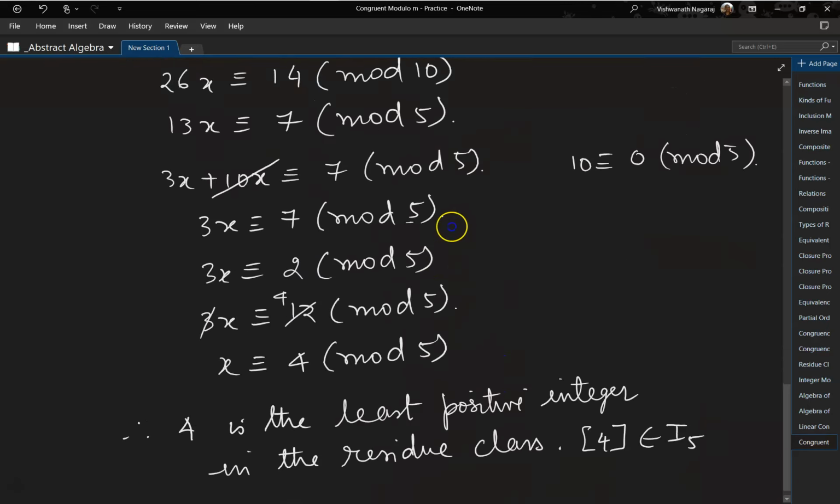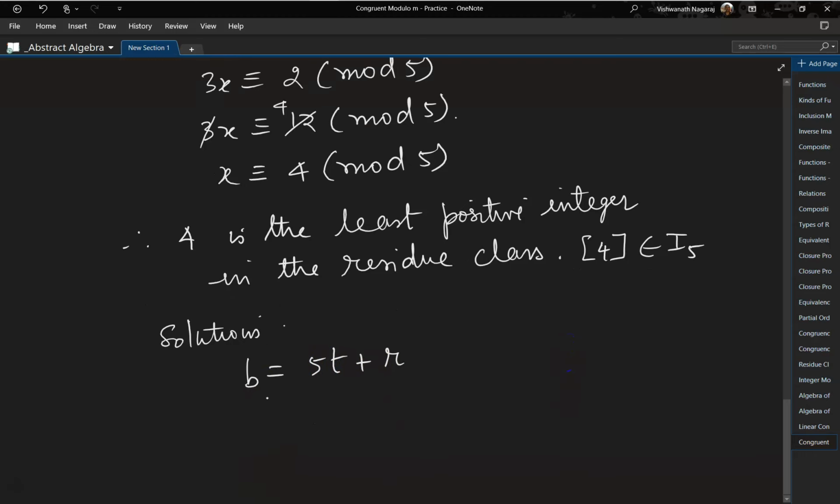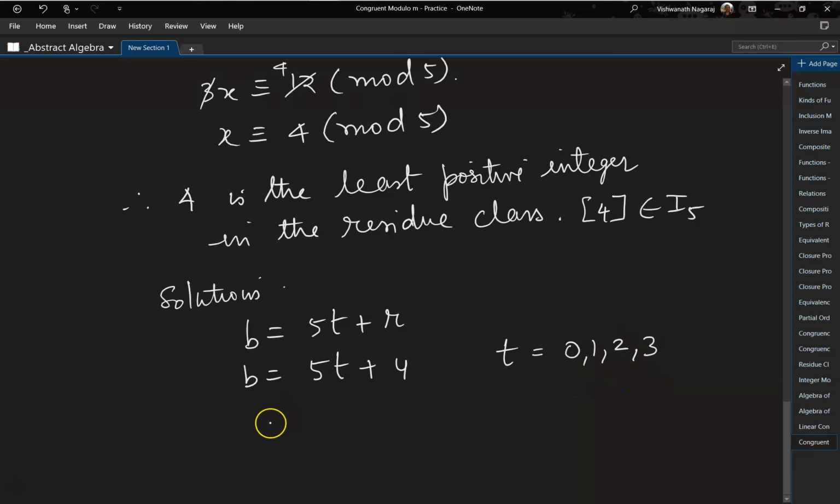There are supposed to be 4 solutions, which means the solutions are, so what we can do is x is equal to 5t plus the remainder. So here it is supposed to be x is equal to 5 times t plus 4, and this t value goes from 0, 1, 2, 3. Okay, so let's do the substitutions and figure out the solutions.